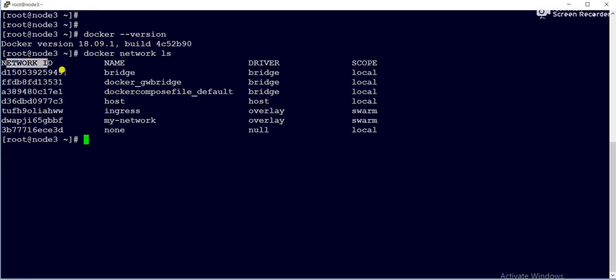When you create a network, it gets a network ID, name, and a driver. When you create a network, it asks what driver you want to use, whether bridge, host, overlay, macvlan, or null. By default, if you are not specifying, it will go with bridge.